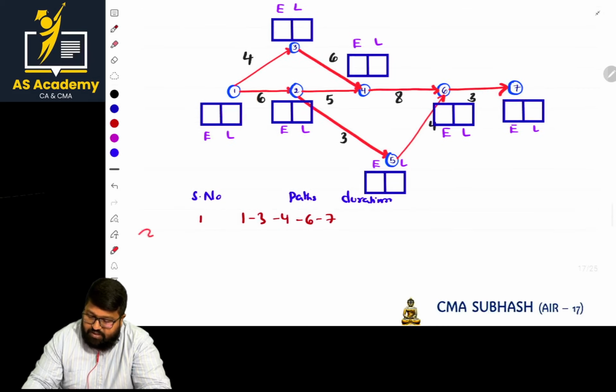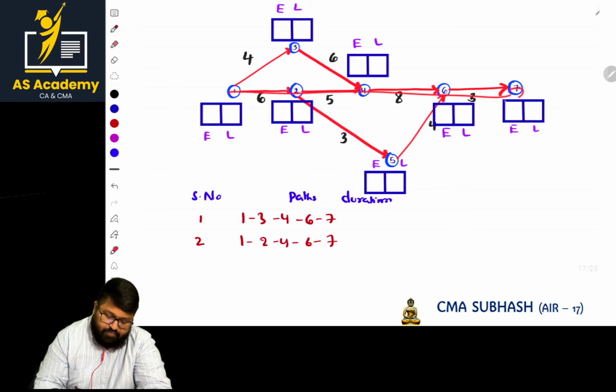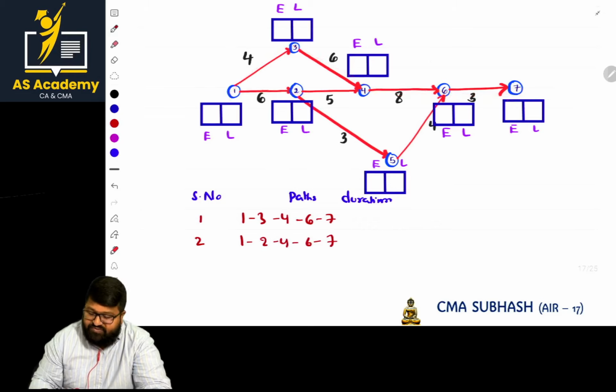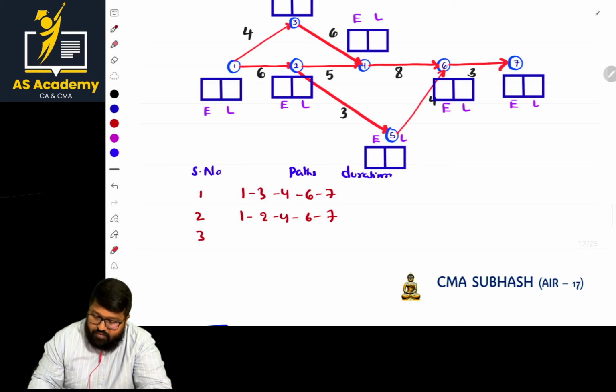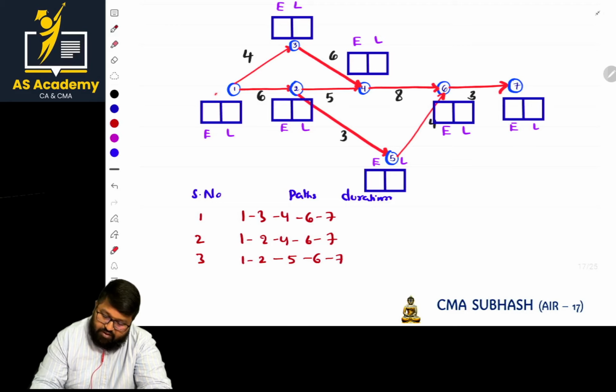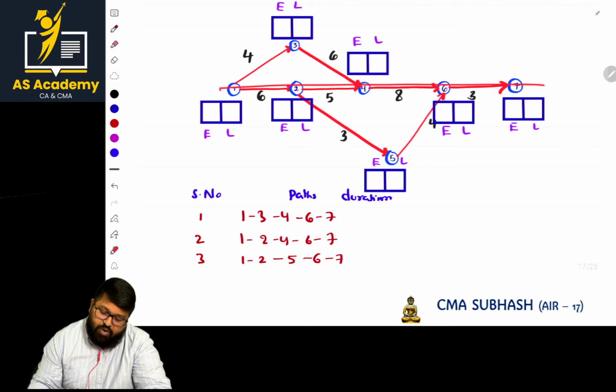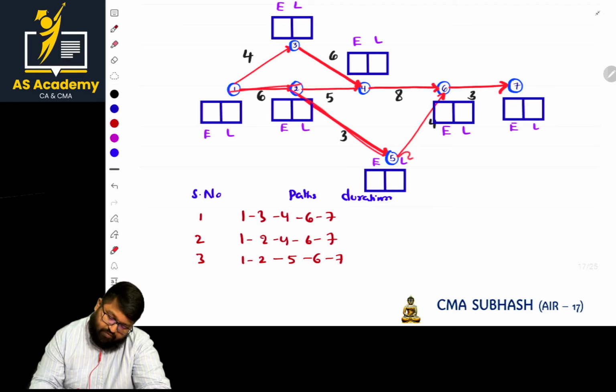Next, what is the second path? 1 to 2, 2 to 4, 4 to 6, 6 to 7. The second path. What about the next one? The third alternative is 1 to 2, 2 to 5, 5 to 6, 6 to 7. So this is the alternative path. The first path: 1 to 3, 3 to 4, 4 to 6, 6 to 7. The second path: 1 to 2, 2 to 4, 4 to 6, 6 to 7. The next: 1 to 2, 2 to 5, 5 to 6, 6 to 7.